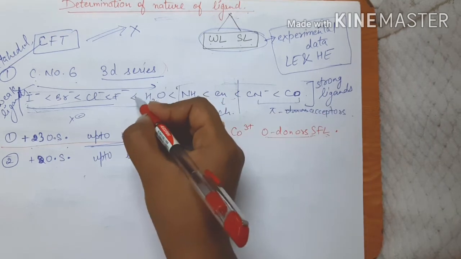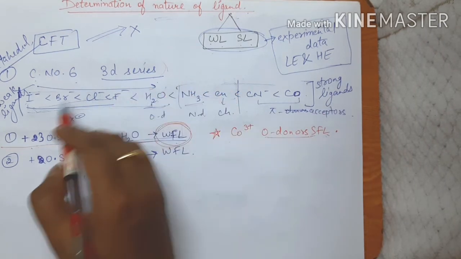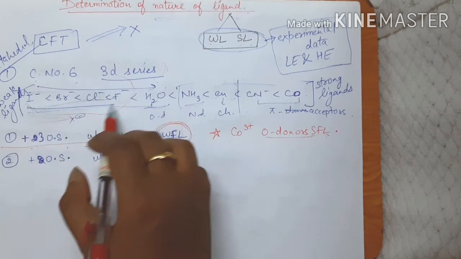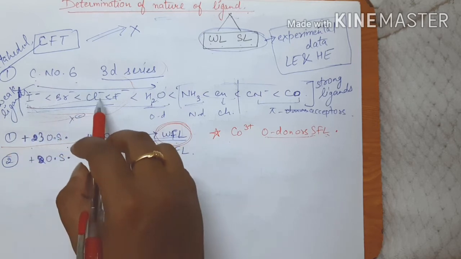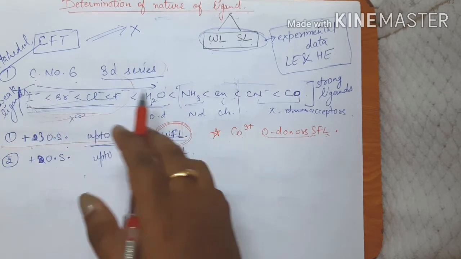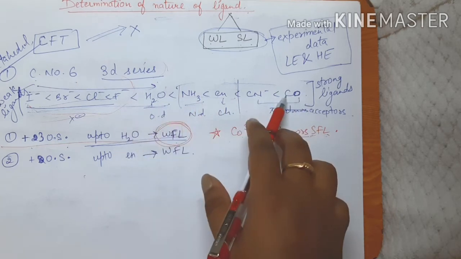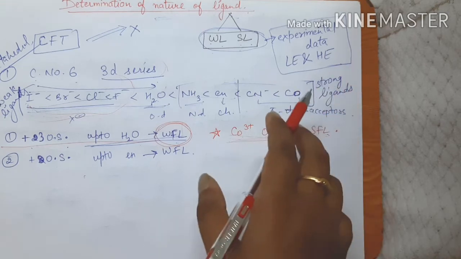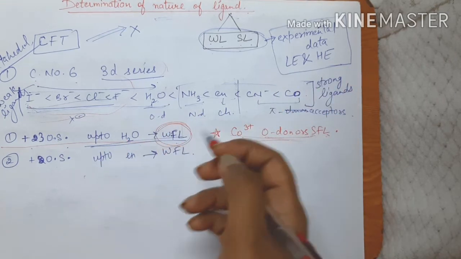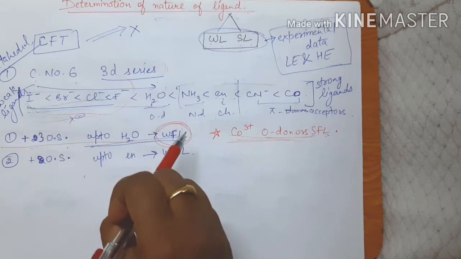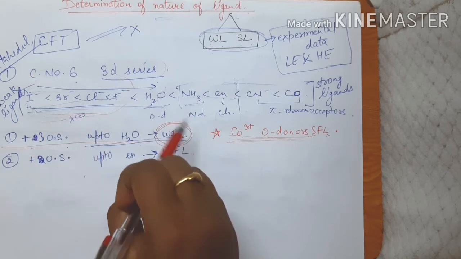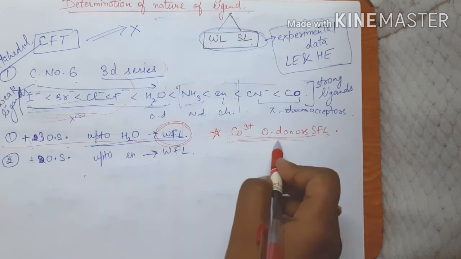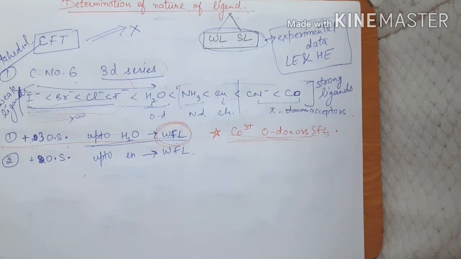That is, we have to keep in mind that the halide donors, the limit up to halide donors, only these are going to behave as weak field ligands for cobalt 3 positive. After the halide donors, all are going to behave as strong field ligands for cobalt 3 positive, whereas for all the others like Mn3 positive, Fe3 positive, up till oxygen donors, all are going to behave as weak field ligands. Okay, so here for +3 oxidation state, there is an exception for cobalt 3 positive, right?